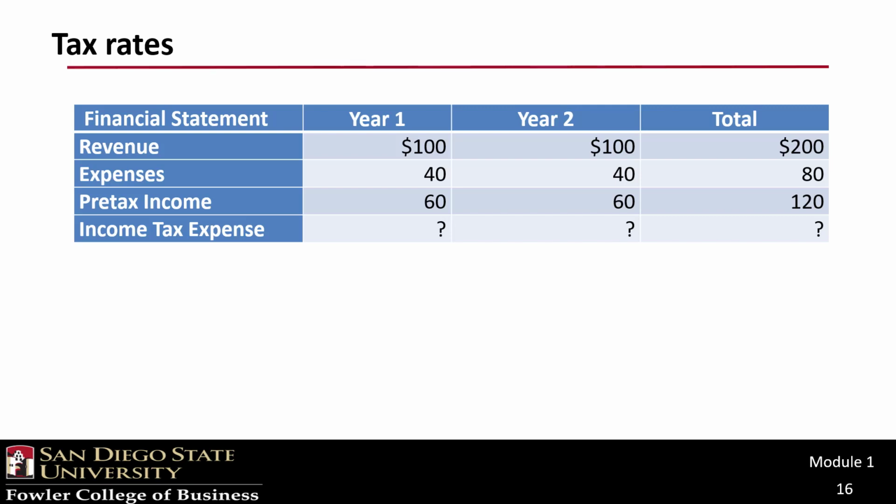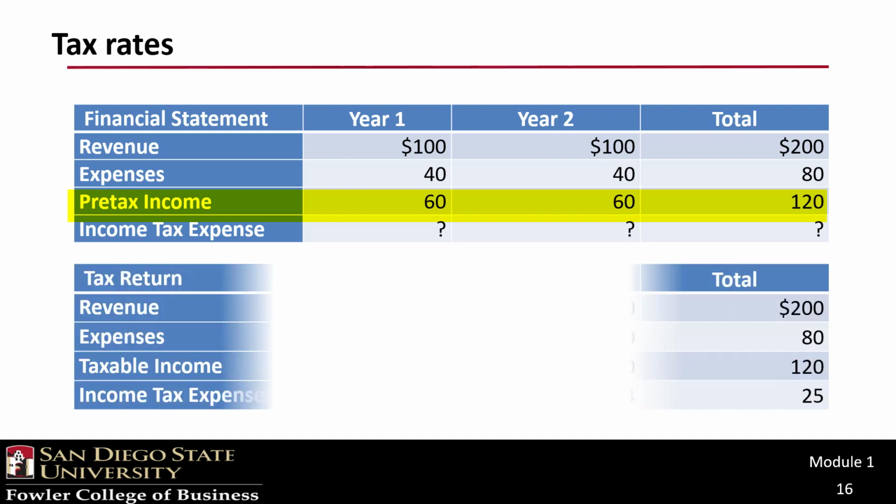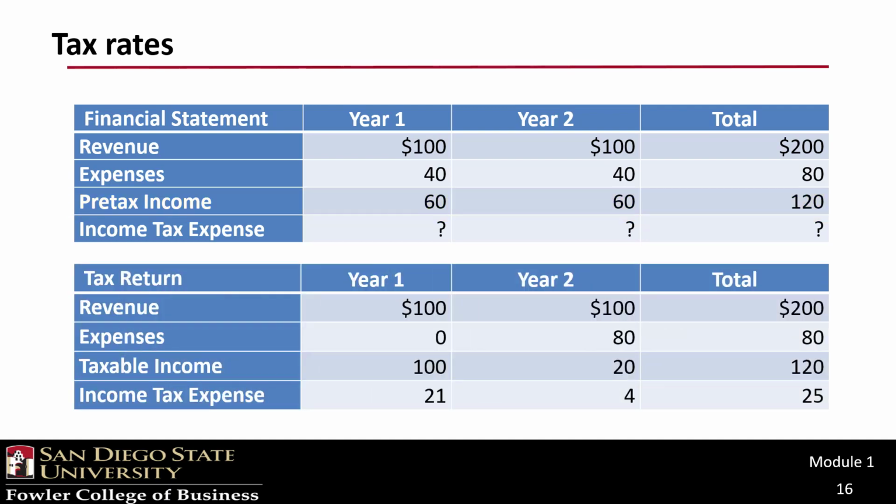If we look at Firm X's financial statements, we'd see that X made pre-tax profits of $60 in both years 1 and 2. However, if we look at X's tax return, because tax rules and accounting rules differ, X generates taxable income of $100 in year 1 and only $20 of taxable income in year 2. Note that over both years in total, the pre-tax income and taxable income are the same, so it's really just a matter of timing. X could not recognize the expense in year 1 for tax purposes, but could for accounting purposes. I assure you that situations like this are very common.